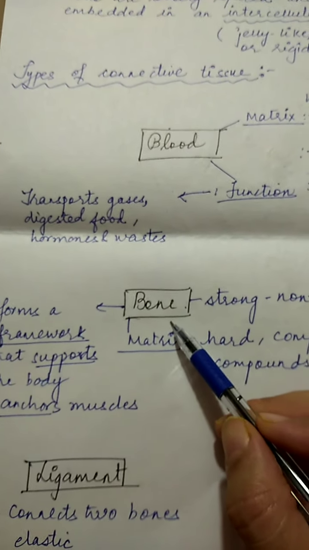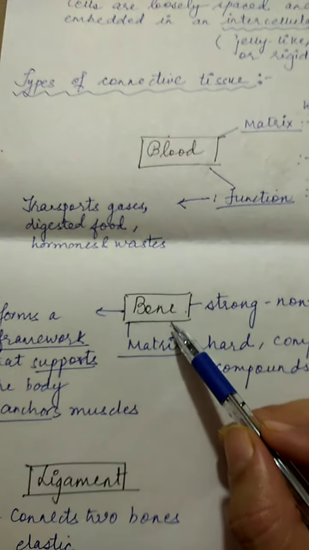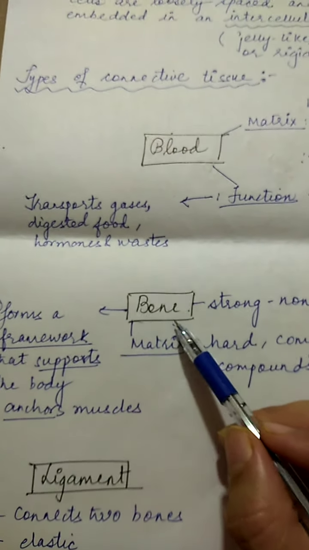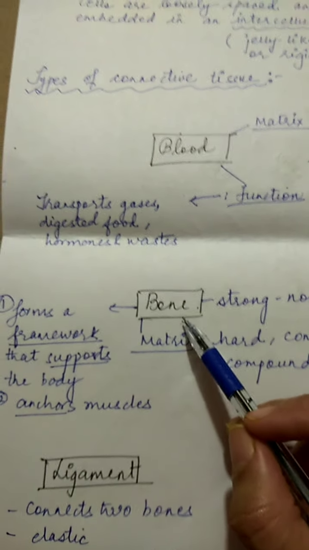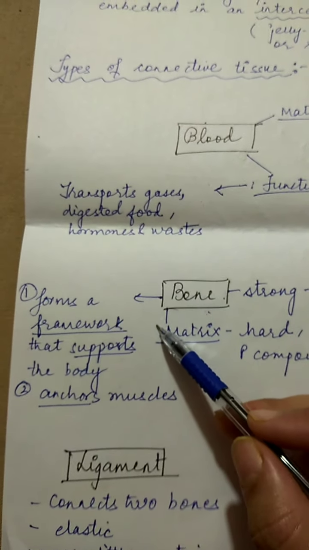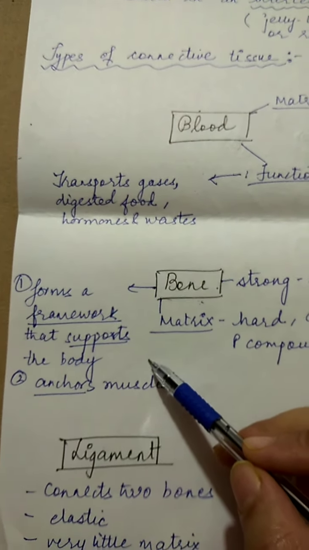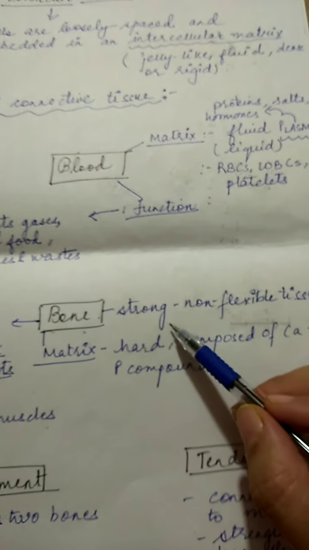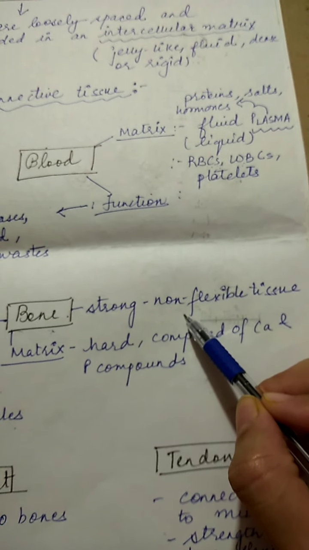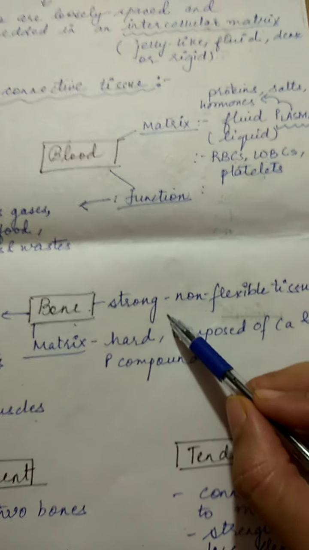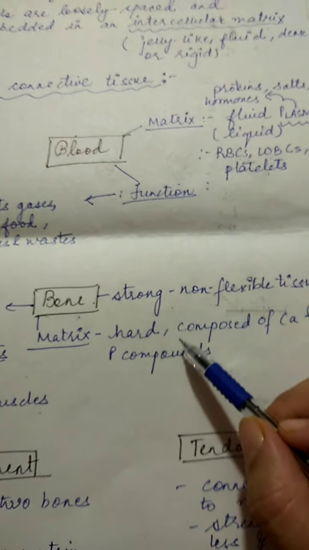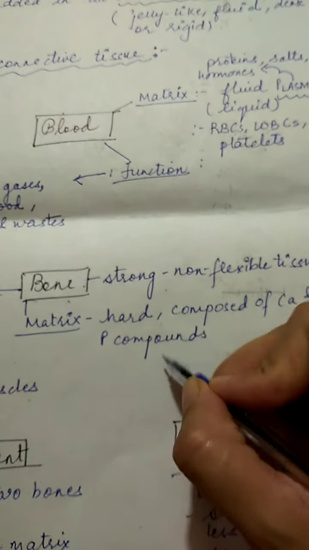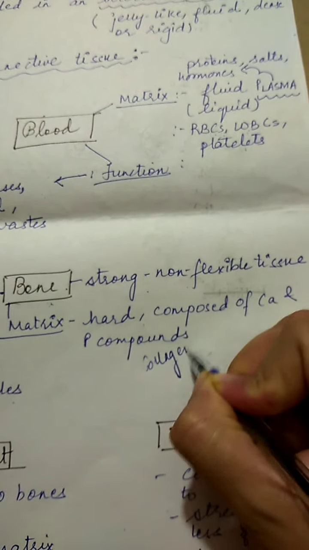Coming to the next type of connective tissue, which is connective tissue proper, or another subtype you can say dense connective tissue. So bone is a dense connective tissue. It forms the framework which supports our body, and also it anchors the different muscles of the body. It is strong and very non-flexible because it gives mechanical support to the whole system, and it is hard because of the presence of certain fibers made up of collagen and elastin.